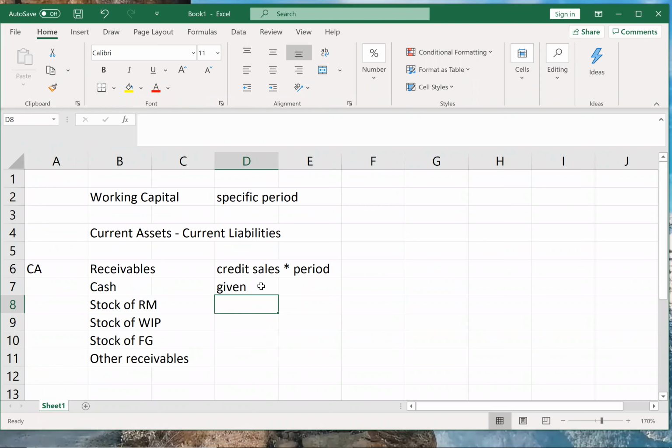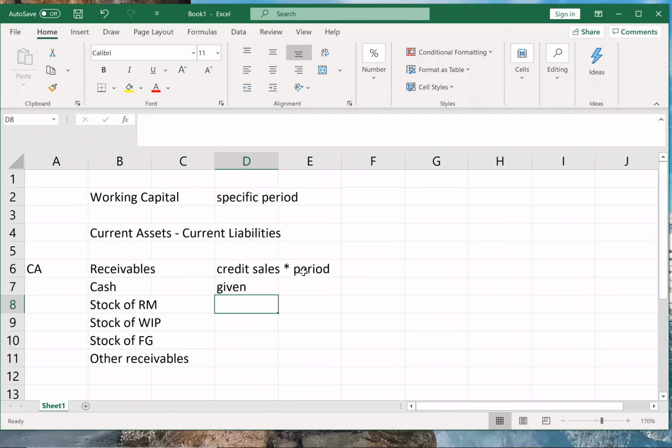I'll repeat again. If credit sales are 80% and cash sales are 20%, it doesn't mean those 20% cash sales will be written in cash. Cash in hand, cash at bank is different. It is the overall cash in hand. Cash sales will be directly recorded in the trading account. So don't record cash sales over here. If nothing is given about cash, then don't write cash. If credit sales is 80%, it doesn't mean the remaining 20% should be written over here. That is not the meaning.